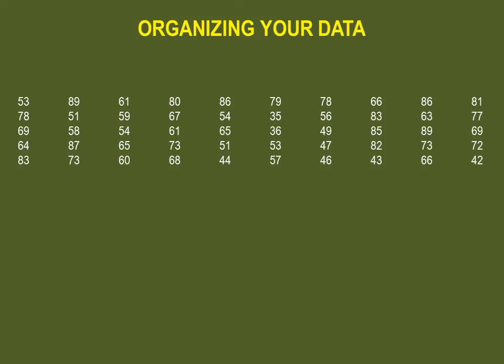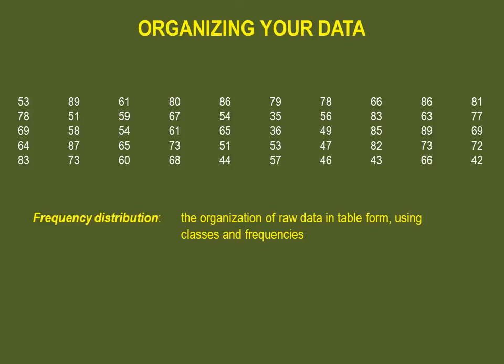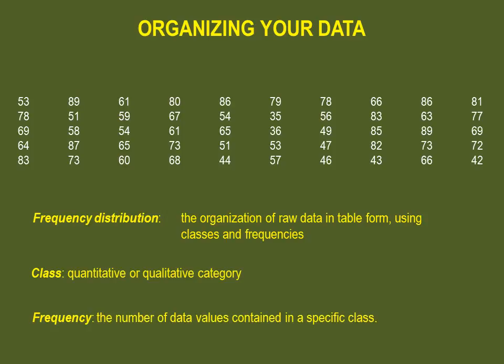As such, we need to organize it, and we will do a frequency distribution of this data. A frequency distribution is the organization of raw data like we have here in table form using classes and frequency. Each raw data value is placed into a class. The number of data values contained in each class is the frequency of the class.